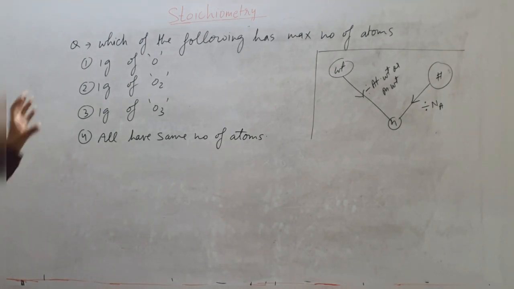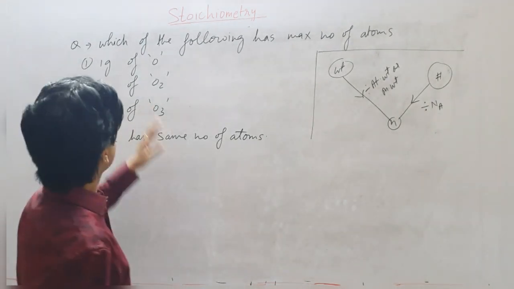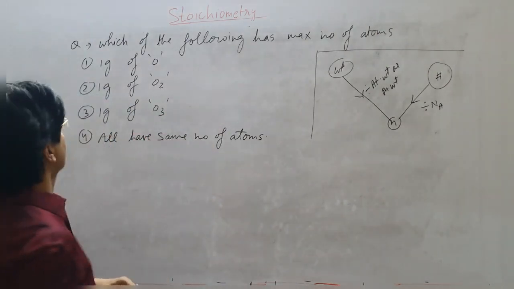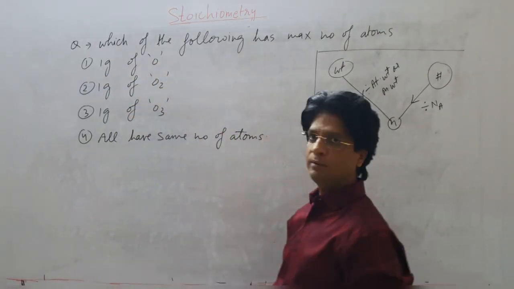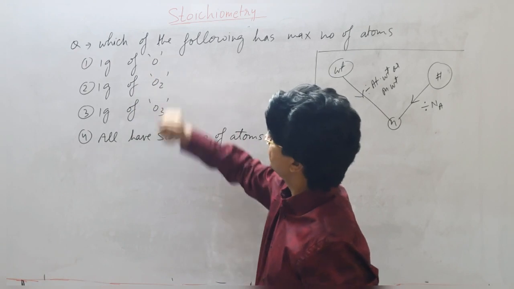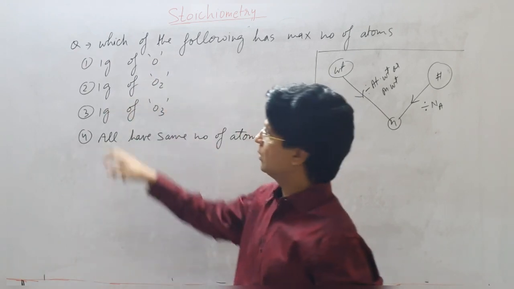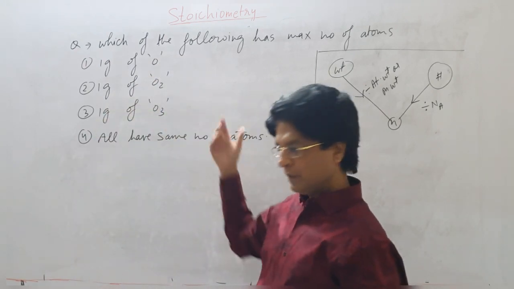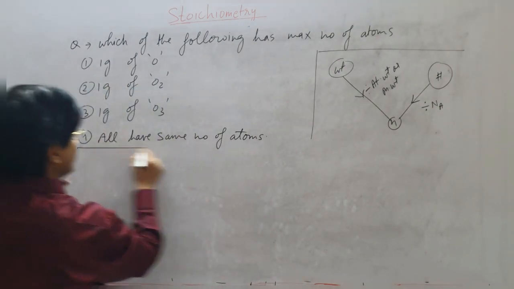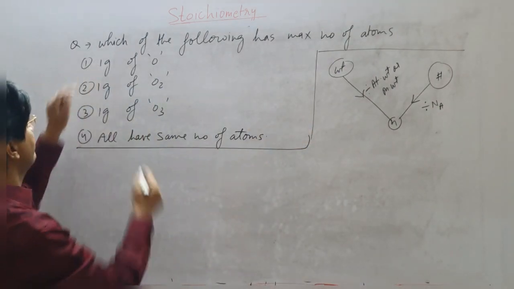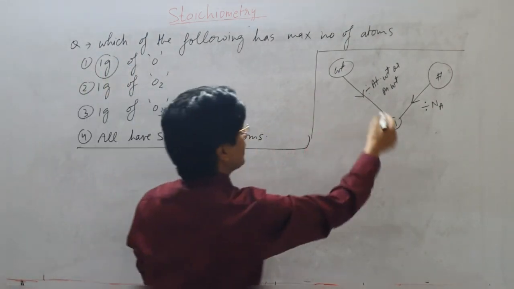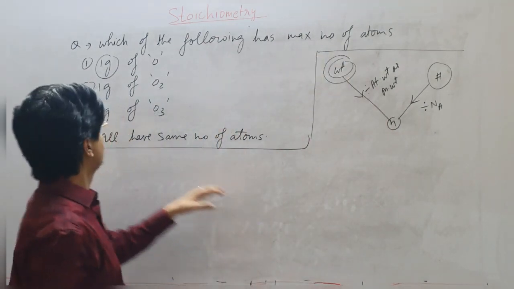Now let's look at this question. This question is asking, which of the following has maximum number of atoms? 1 gram of oxygen atom, 1 gram of oxygen molecule, or 1 gram of ozone? Let's see how to handle this question. They have given you weight. So on this graph, we are here actually.